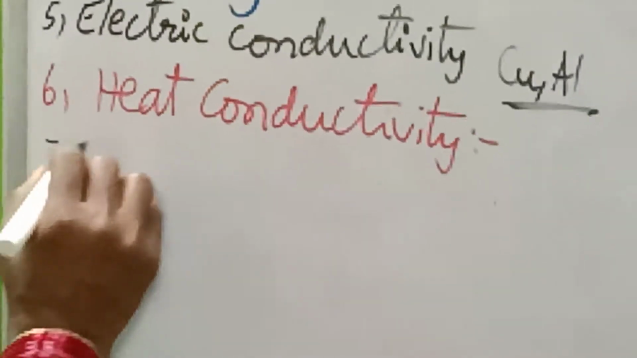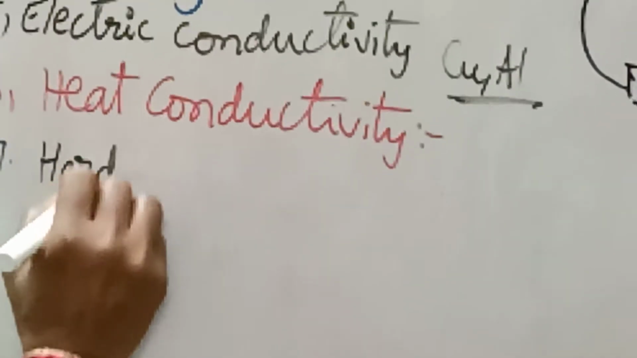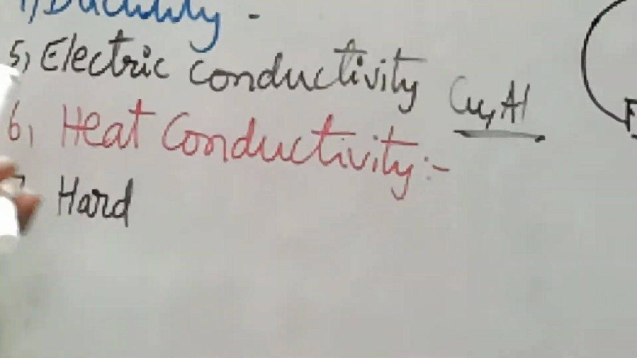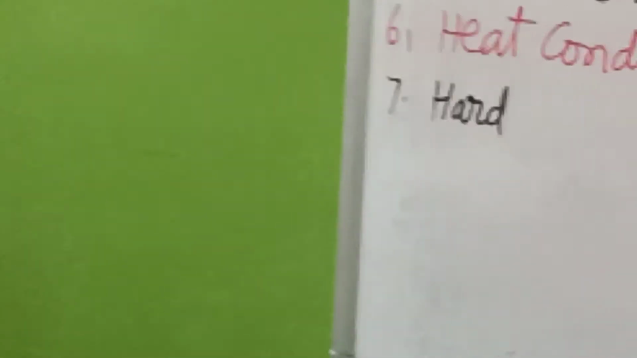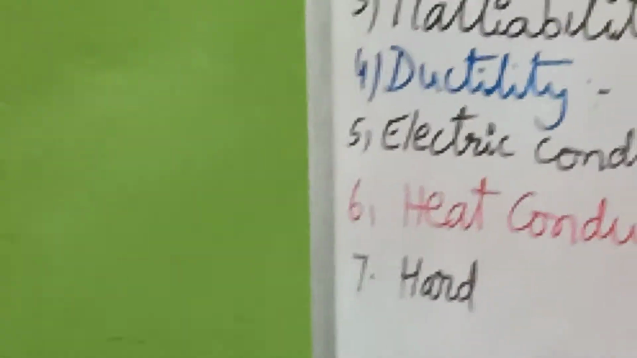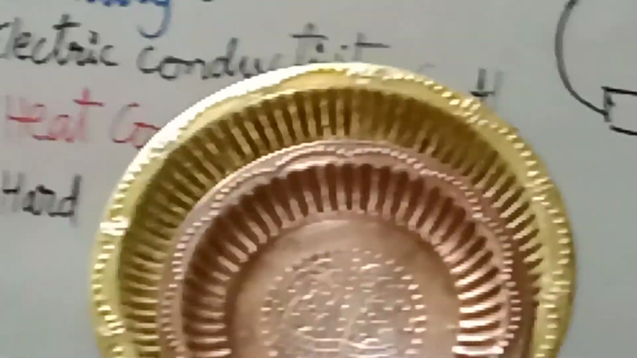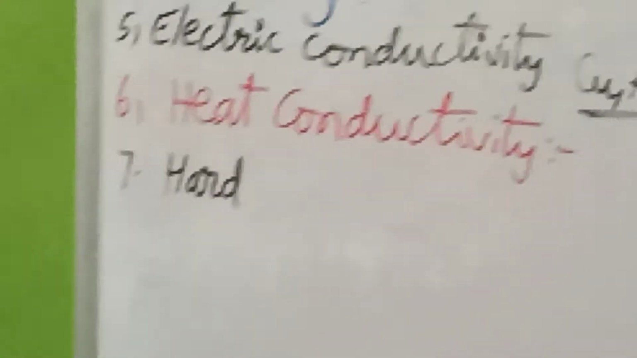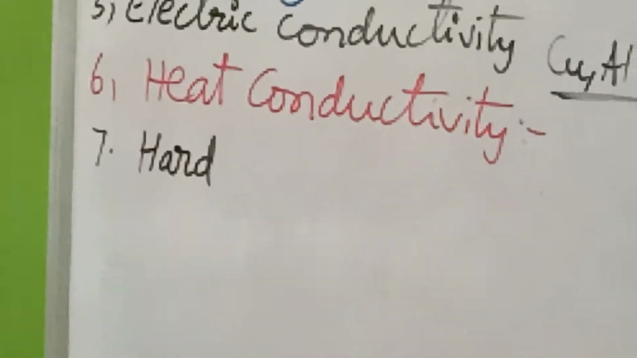And they are hard enough. If you touch any metal, copper or any other metal, it is hard to touch. At room temperature they are in the solid state. But the only metal which is in the liquid state is mercury.